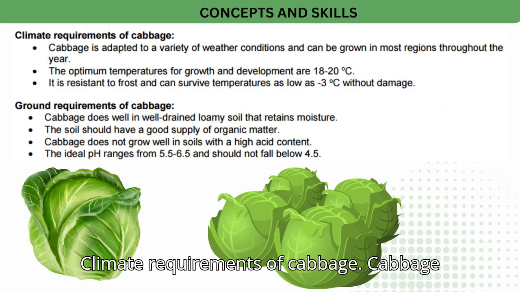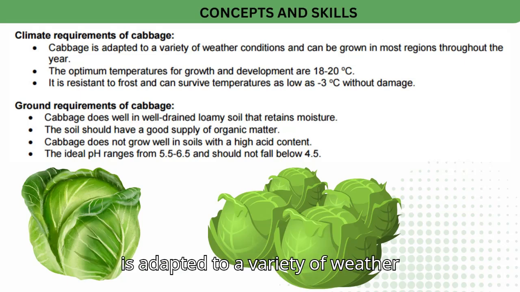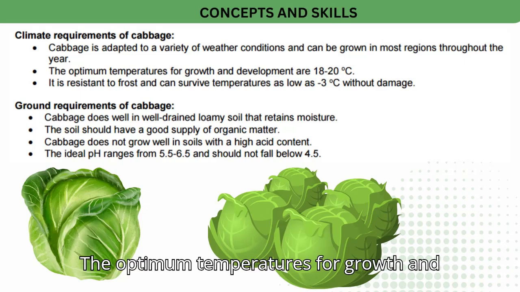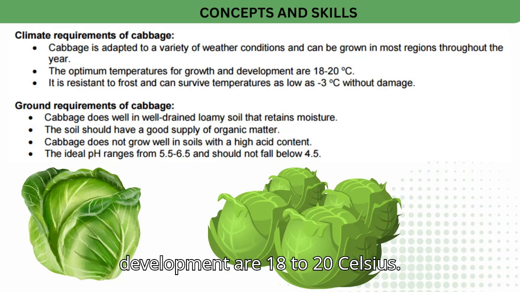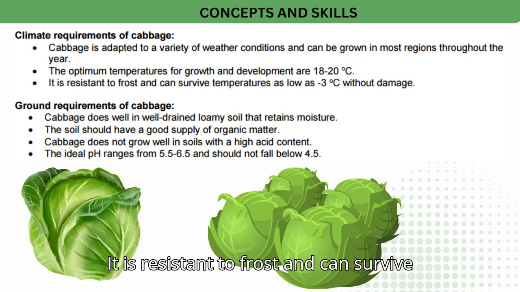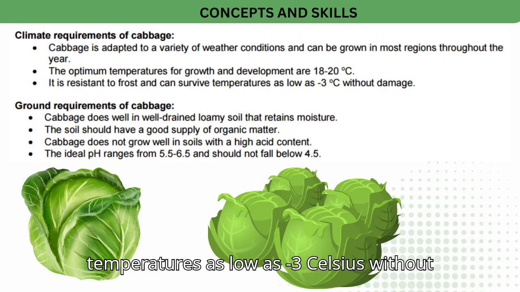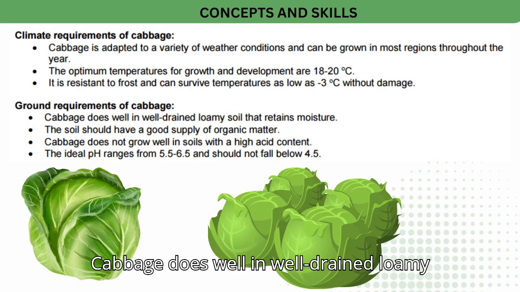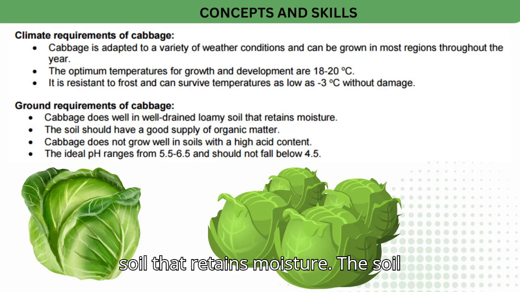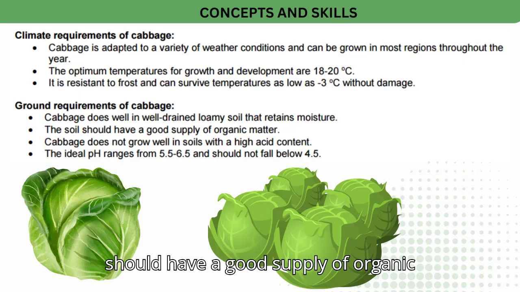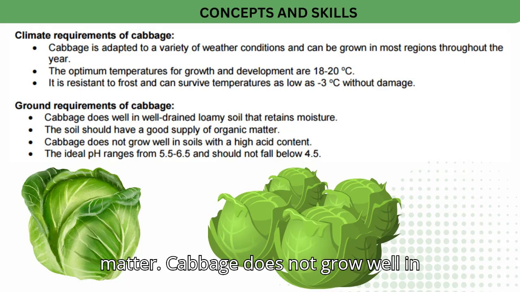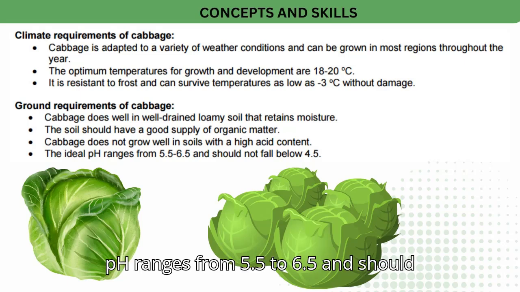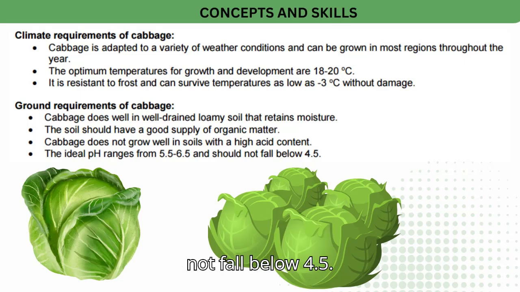Climate requirements of cabbage. Cabbage is adapted to a variety of weather conditions and can be grown in most regions throughout the year. The optimum temperatures for growth and development are 18 to 20 degrees Celsius. It is resistant to frost and can survive temperatures as low as -3 degrees Celsius without damage. Soil requirements of cabbage. Cabbage does well in well-drained loamy soil that retains moisture. The soil should have a good supply of organic matter. Cabbage does not grow well in soils with a high acid content. The ideal pH ranges from 5.5 to 6.5 and should not fall below 4.5.